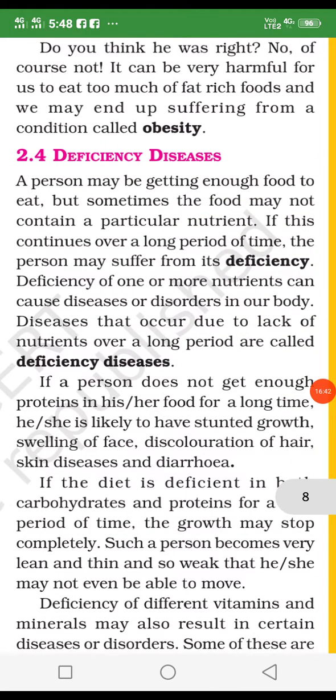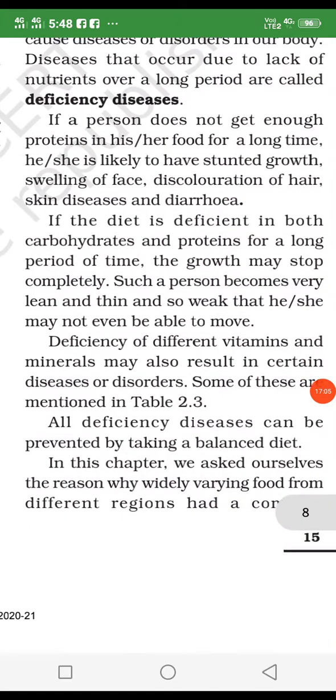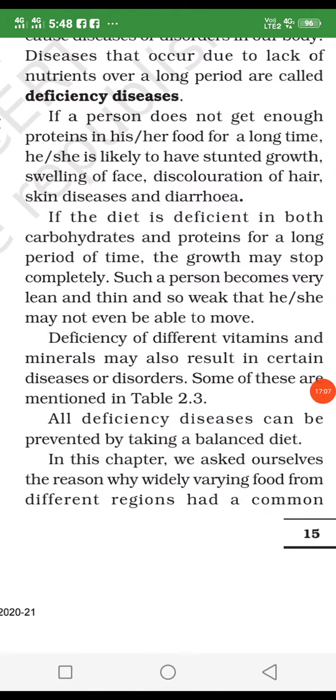Okay, there is the list of deficiency diseases. What are deficiency diseases? When a person doesn't take enough balanced diet food, and some components in his daily routine food are less, like when he is not eating all the components in his daily life, there is some scarcity of vitamins, some scarcity of minerals, some scarcity of protein or carbohydrate, then he may get some diseases from this scarcity.